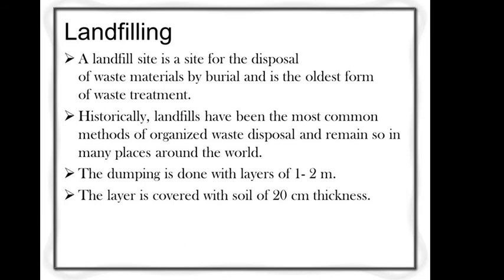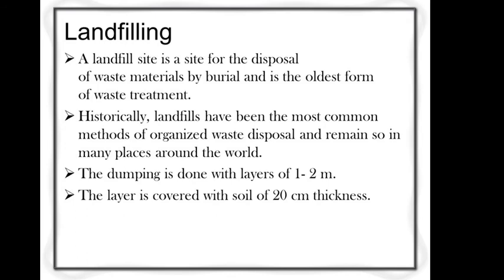Landfilling has been the most common method of organized waste disposal and remains so in many places around the world. The dumping is done with a layer of 1 to 2 meters, and the layer is covered with soil of 20 centimeter thickness.